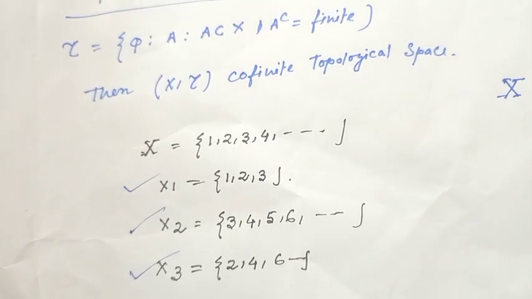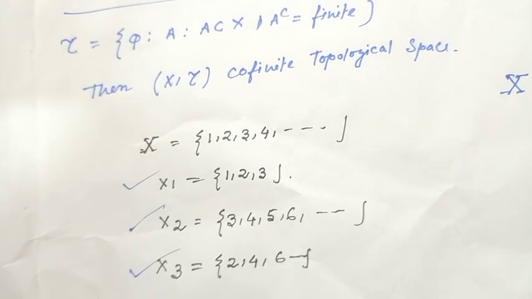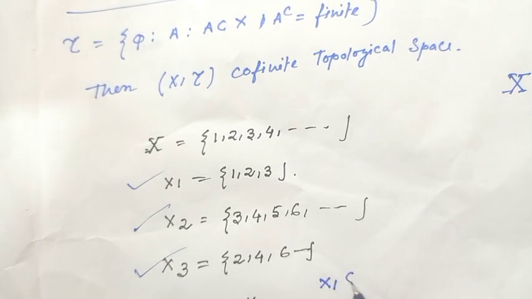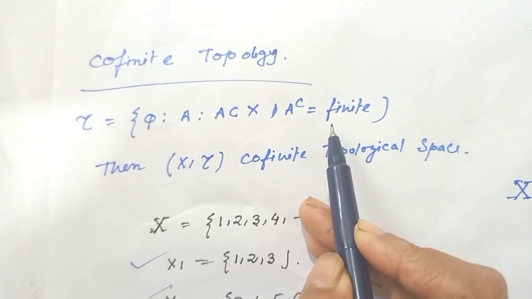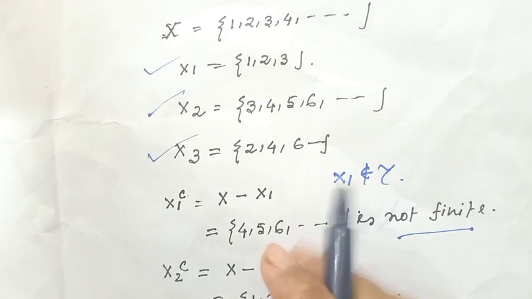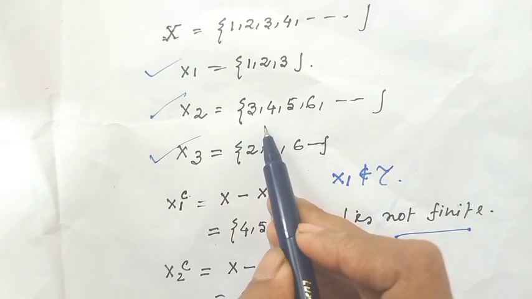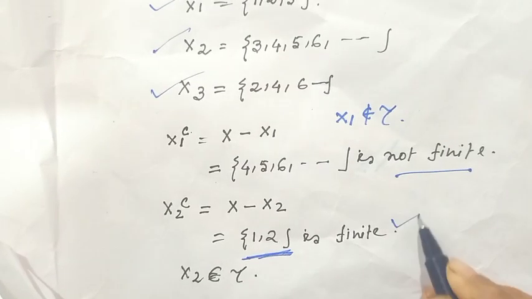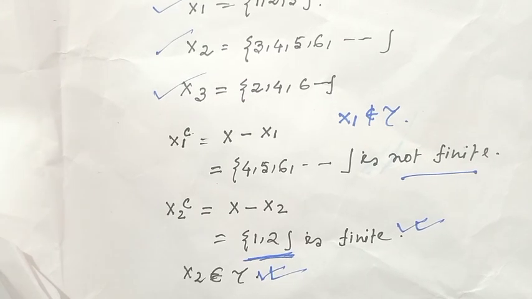Then X1 complement would be 4, 5, 6, and so on, which is not finite. So X1 cannot be a member of tau because cofinite topology means the complement is finite. X2 complement means X minus X2. This contains only 1, 2, which is finite. So obviously X2 is a member of tau.